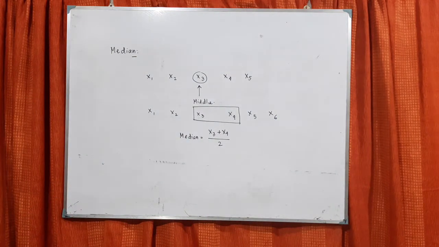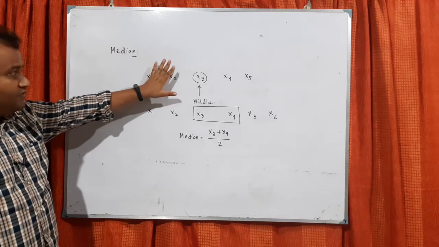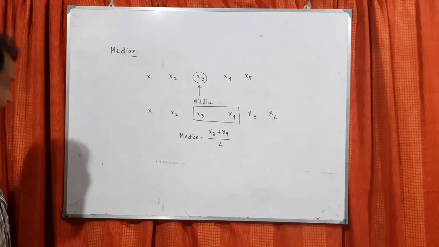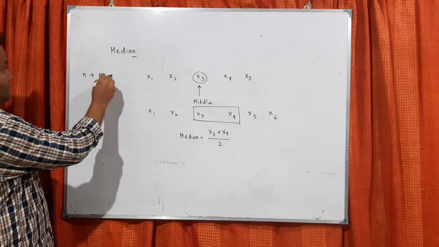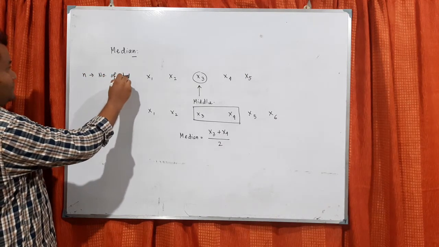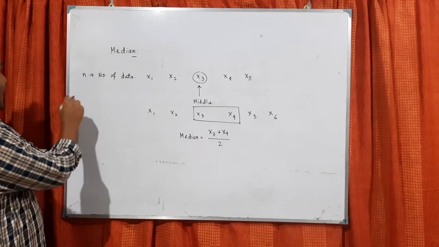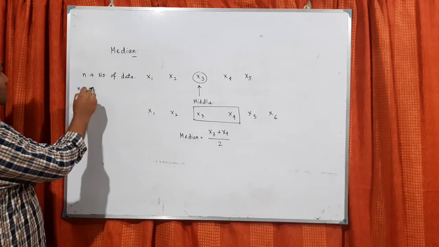What does that mean? That means if your number of data is n, say n is the number of data, now n may be odd.